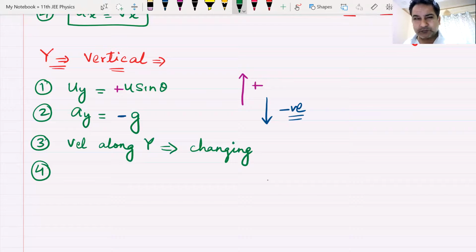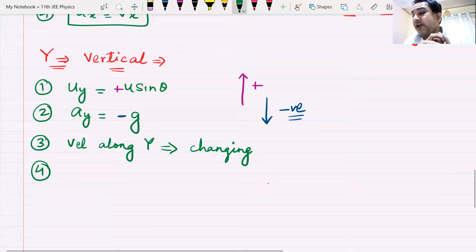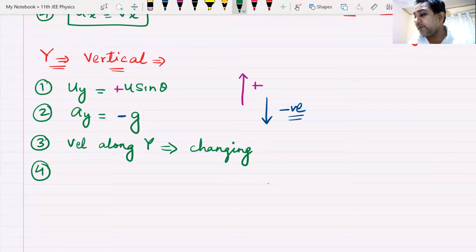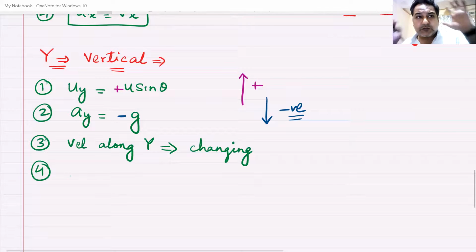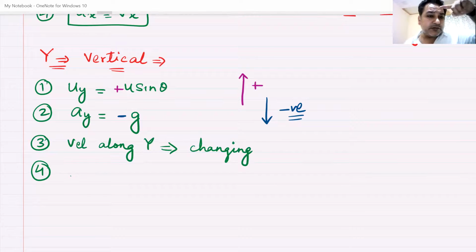Now forget about what is happening along x-axis. As I told you, the motion along x-axis and the motion along y-axis are independent of each other. They don't depend on each other.